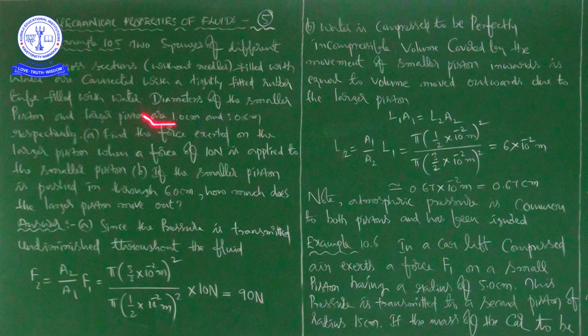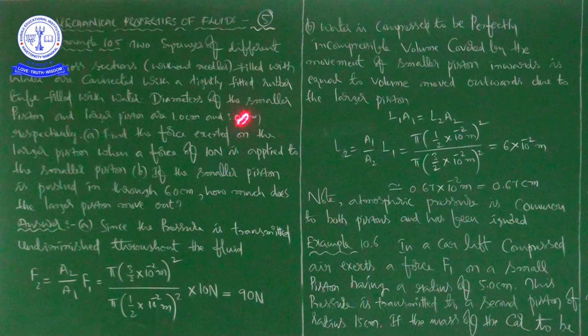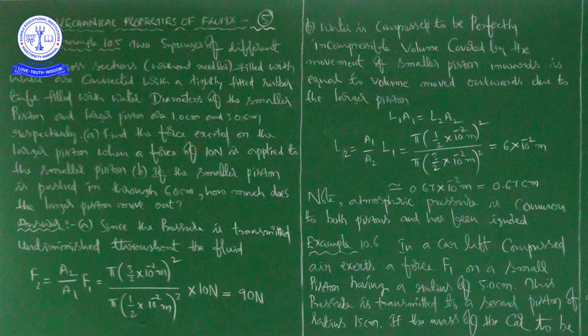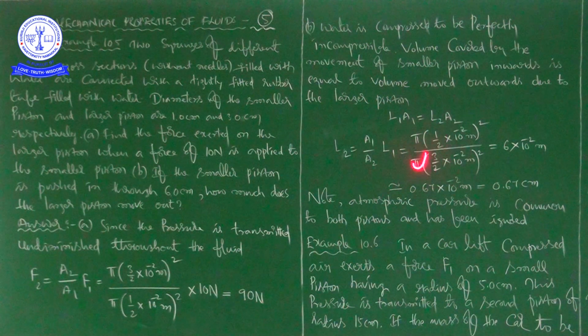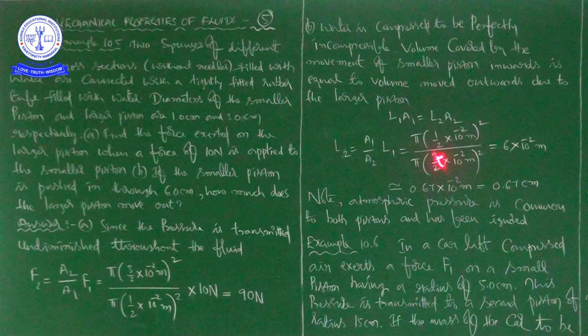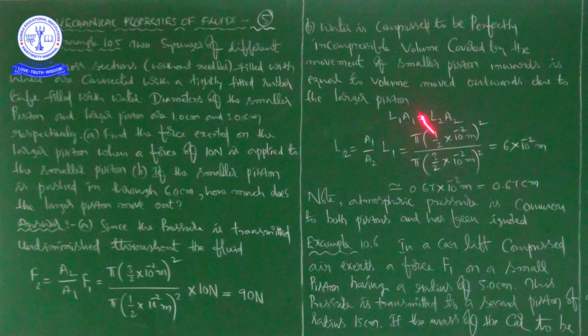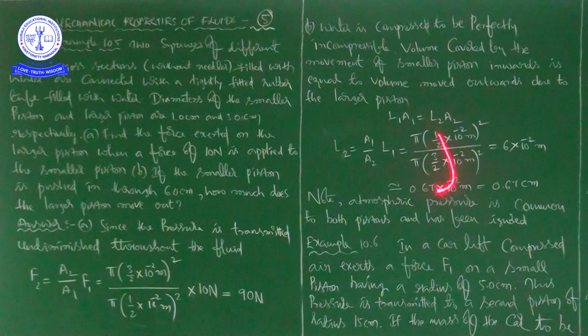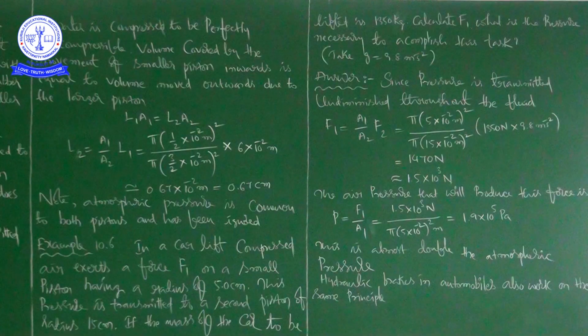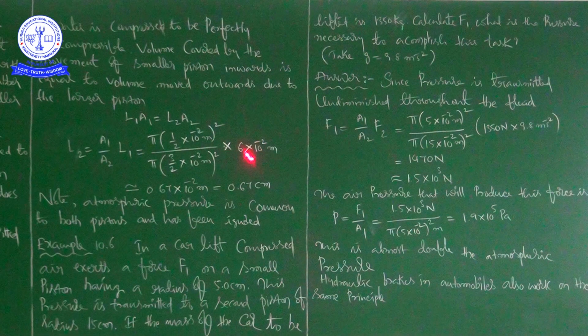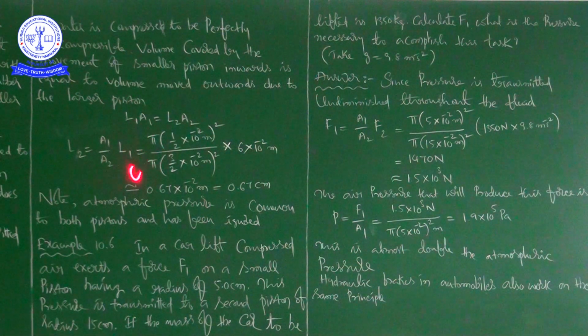See here, if you know the diameter of the larger piston as 3 centimeters, from that you can find the radius of the larger piston, that is 1.5 centimeters, otherwise 3 by 2 centimeters. In place of centimeters you can write meter, that is 10 to the power of minus 2 meters. So pi into 3 by 2 into 10 to the power of minus 2 meter whole square. Here also pi will get cancelled, and after cancelling pi and pi, if we complete this mathematical process, that one will give us 0.67, and then into 6 into 10 to the power of minus 2 meter is also there now.